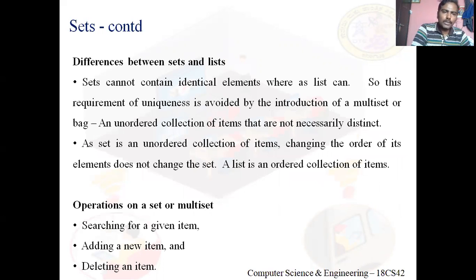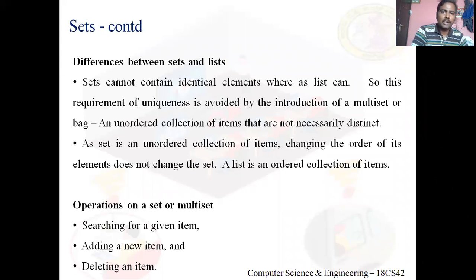So this is some difference between sets and lists. Sets cannot contain identical elements. Set means no repetition; set elements should not be repeated, whereas in a list, elements can be repeated. And a set is unordered.